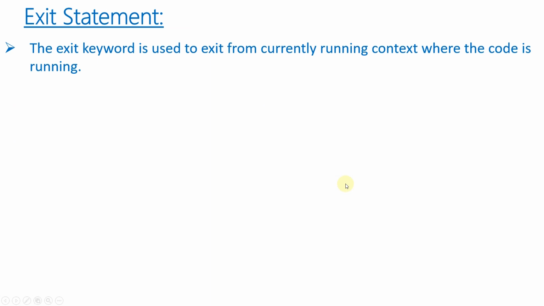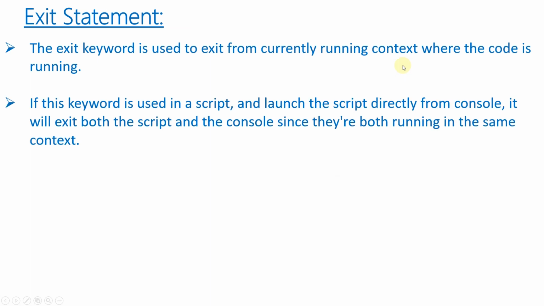So this statement is basically used to exit from the currently running context. So wherever the code is running, and if we want to exit from that one, then we can use the exit statement. And if this keyword is used in a script, and we have launched it directly from the console, then both the console and script will be exited.